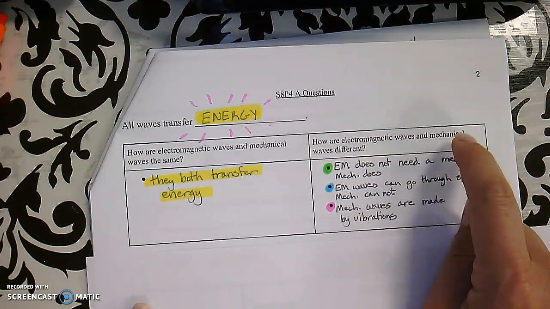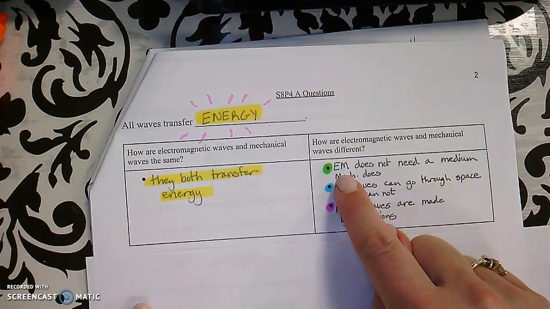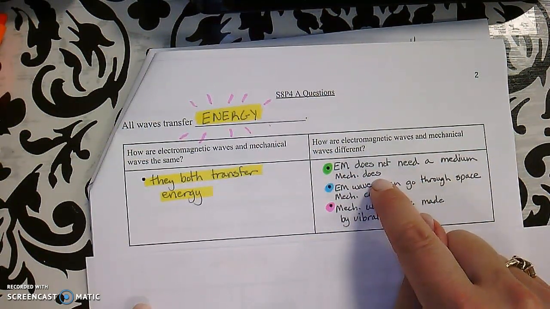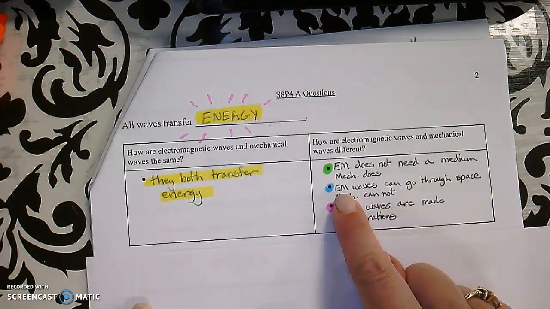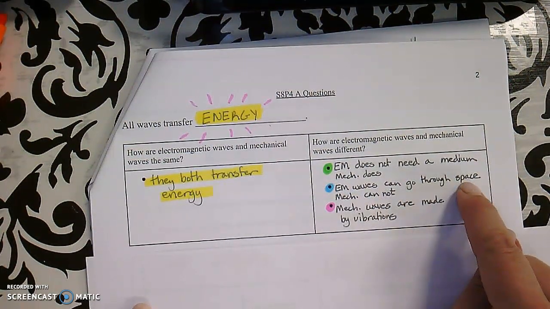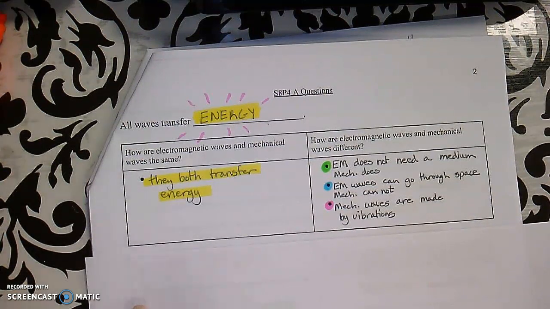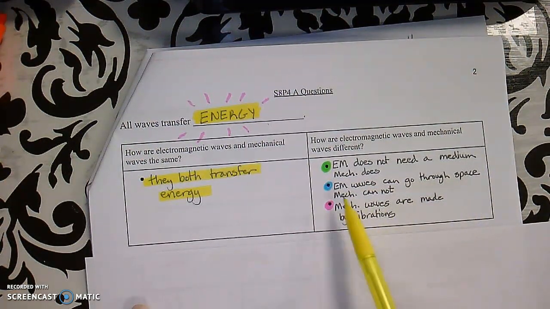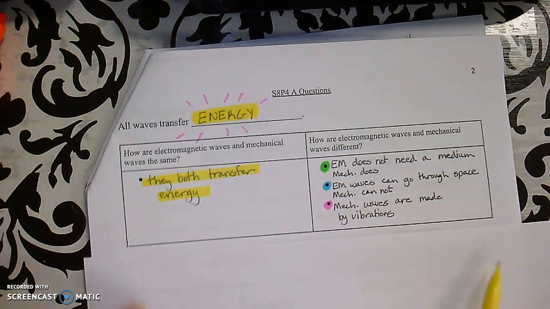How are they different? EM, electromagnetic waves, they don't need a medium, and mechanical waves do. Electromagnetic waves can go through outer space, and remember that outer space could be a vacuum, whereas mechanical waves cannot. Mechanical waves are made by vibrations.